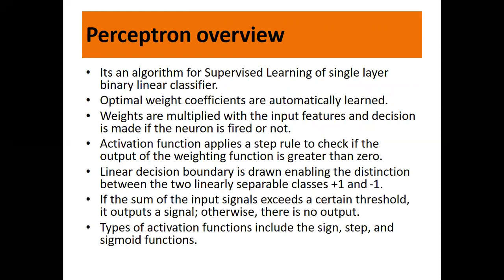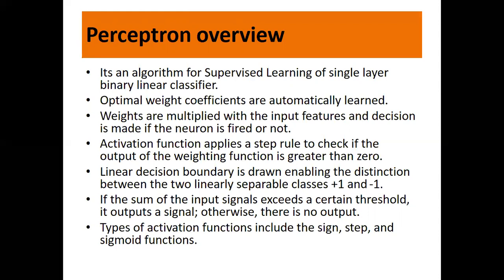So this is just an overview of what we spoke just now. So what is a perceptron? It is a supervised algorithm, and it's a single layer binary linear classifier, right? And here the weights are adjusted automatically for the perceptron to learn. Now weights are multiplied with the input features, that is the input attributes or the input values, and a decision is made if the neuron is fired or not. That means you should get the output as 1, or you get 0 or less than 0.